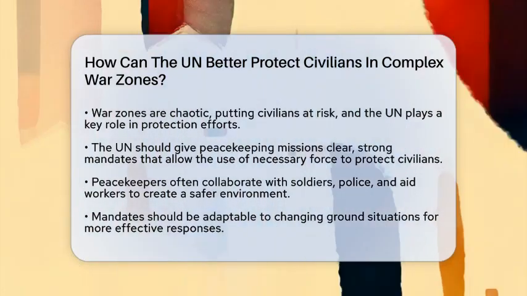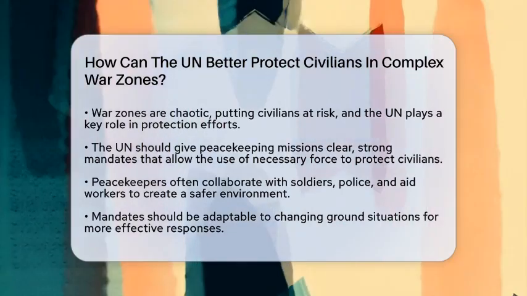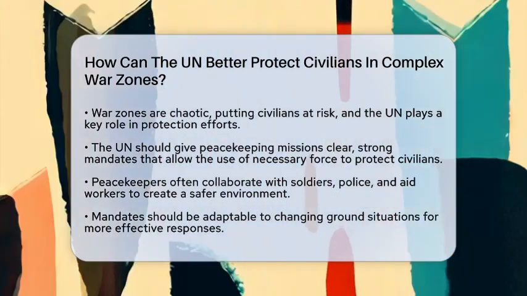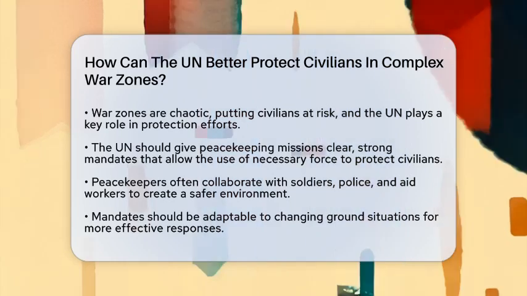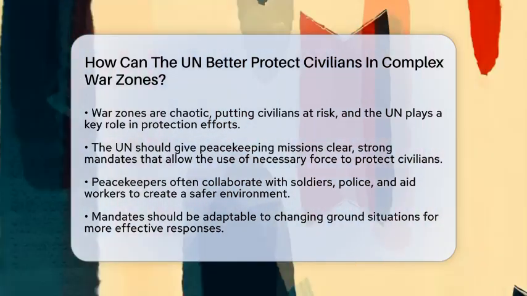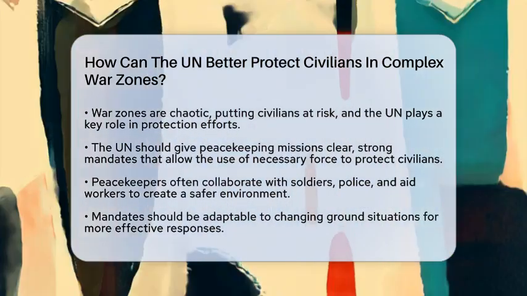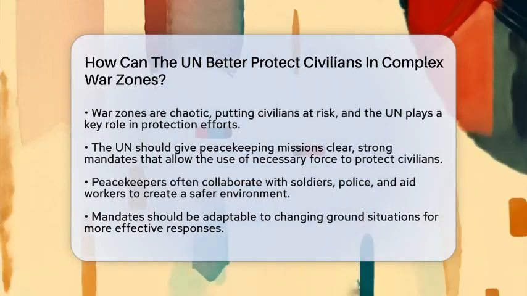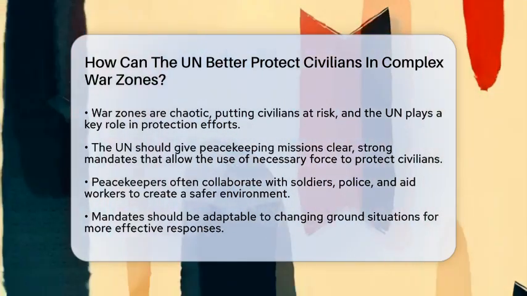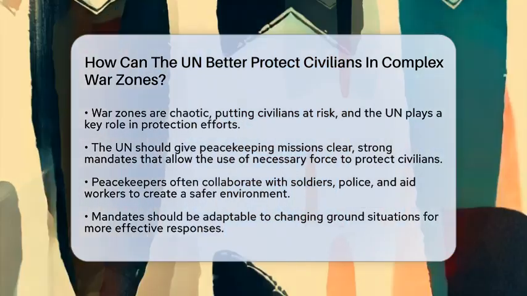Let's explore some ways. First, the UN needs to give peacekeeping missions clear and strong mandates. These mandates should allow peacekeepers to use necessary force to protect civilians. That means they can act quickly if civilians are in danger. Peacekeepers often work with soldiers, police, and aid workers all together. This teamwork helps create a safer environment for everyone. The mandates should also be flexible, so they can change as situations change on the ground.